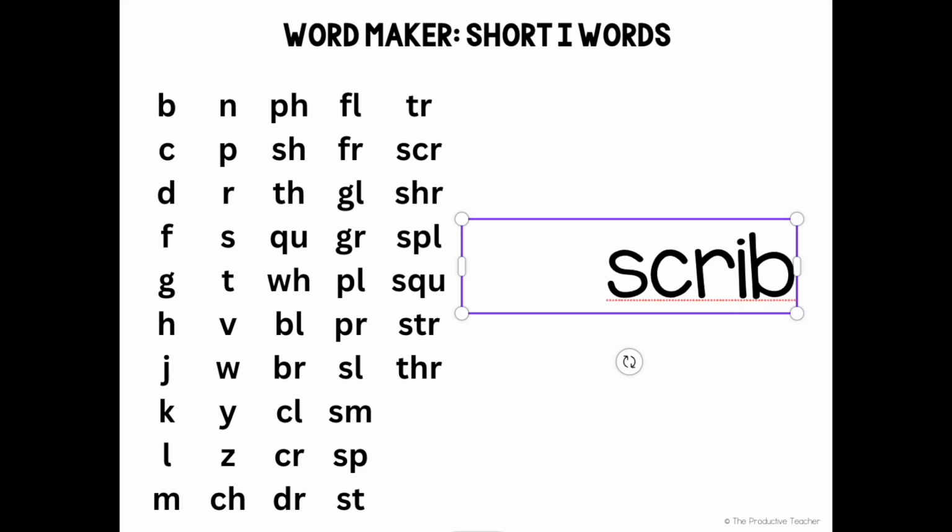Scrib, shrib, splib, squib, strib, and thrib are not words.